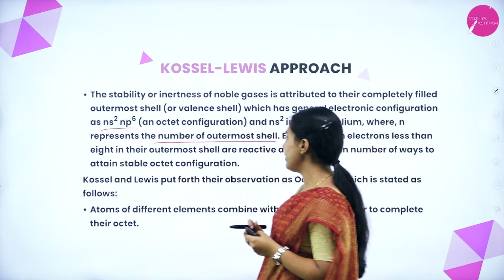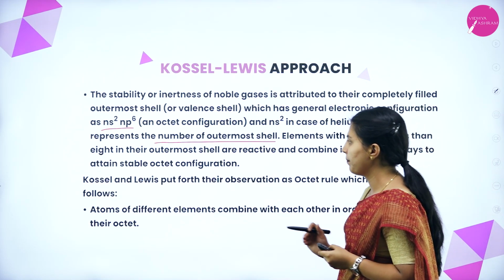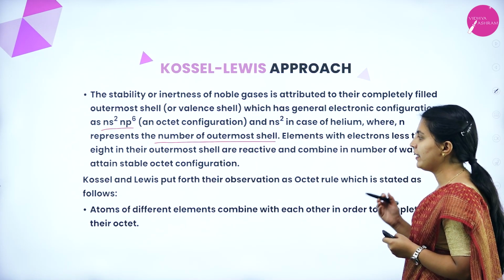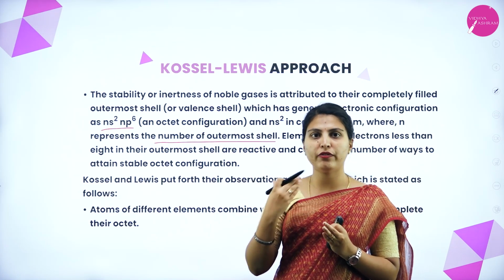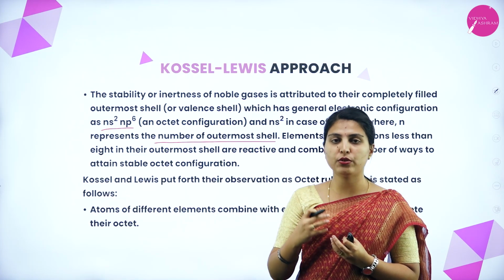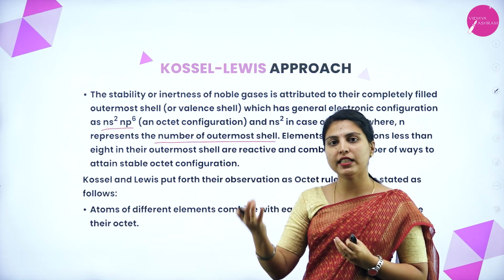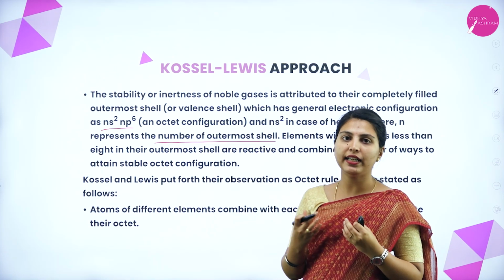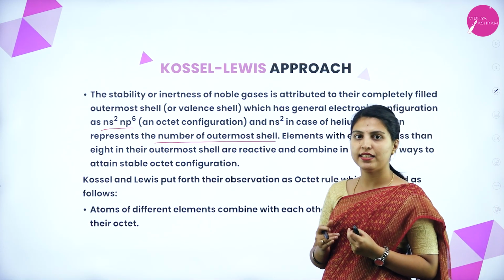Kossel and Lewis put forth their observation as the octet rule, which is stated as follows: atoms of different elements combine with each other in order to complete their octet. If one atom of an element is not getting the octet configuration but tends to form a new compound or molecule, it will combine with another atom of a different element. The transfer of electrons will take place, and that is how the octet configuration will reach its stability.